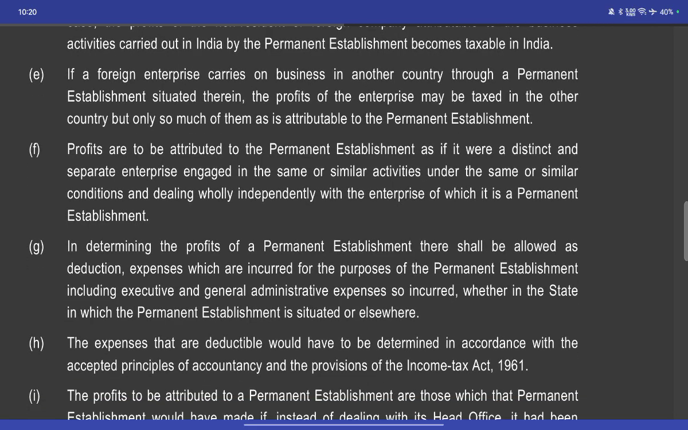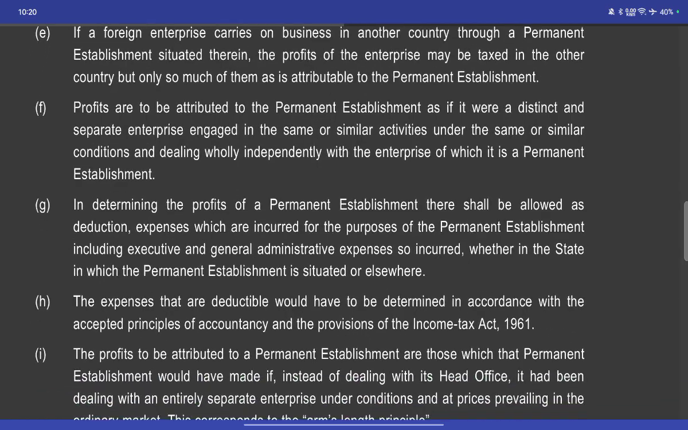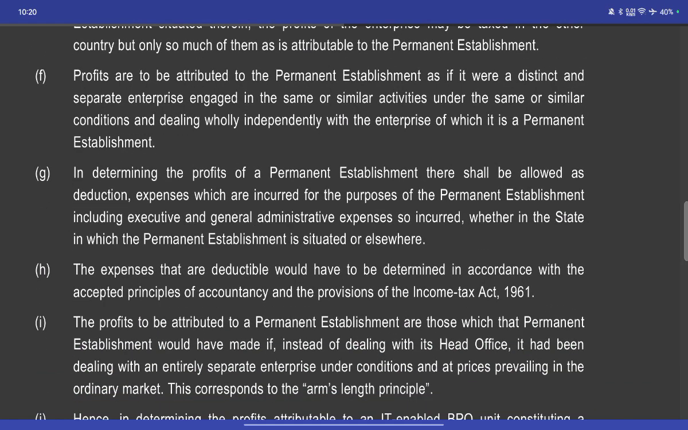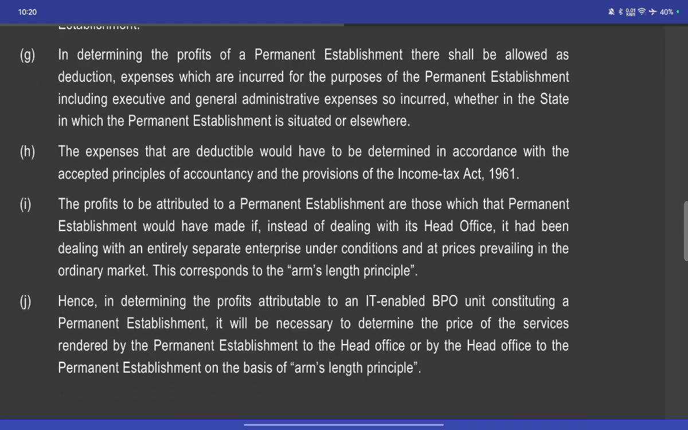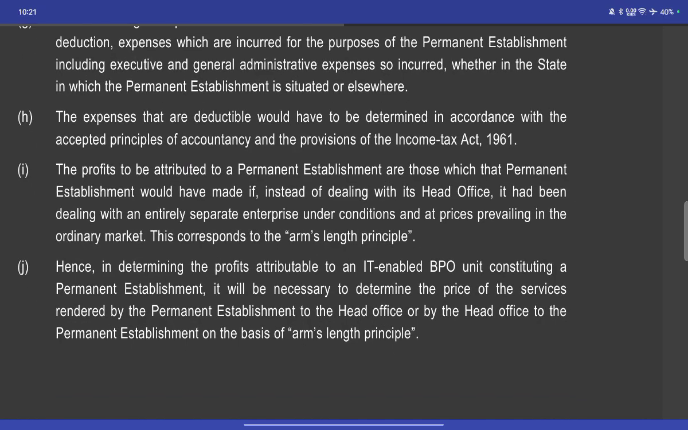If a foreign enterprise carries on business in another country through a permanent establishment situated there, the profits of the enterprise may be taxed in the other country, but only so much of them as is attributed to the permanent establishment. Profits are to be attributed to a permanent establishment as if it were a distinct and separate enterprise engaged in the same or similar activities under the same or similar conditions and dealing wholly independently with the enterprise of which it is a permanent establishment. In determining the profit of a permanent establishment, a deduction shall be allowed for expenses incurred for the purposes of the permanent establishment, including executive and general administrative expenses, whether incurred in the state in which the permanent establishment is situated or elsewhere.